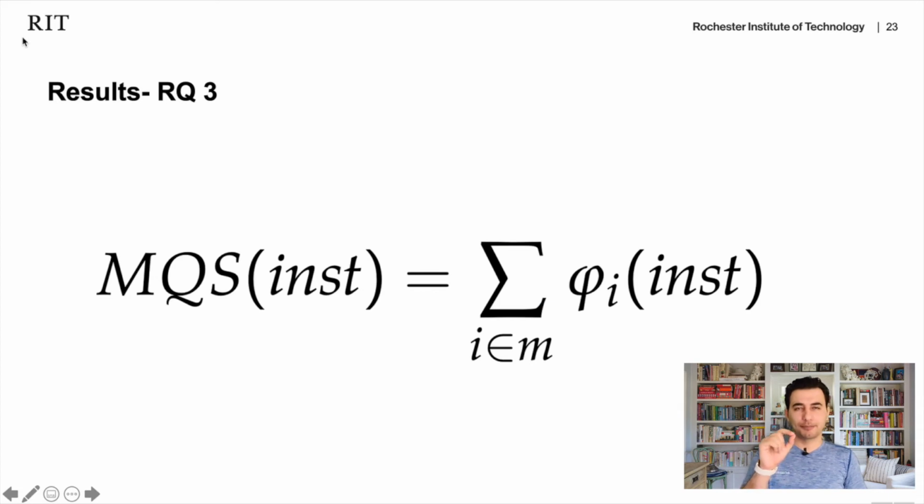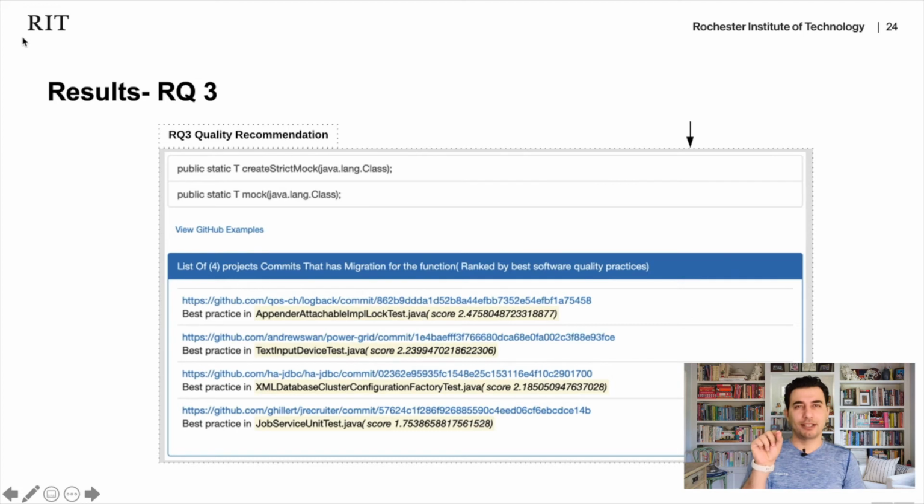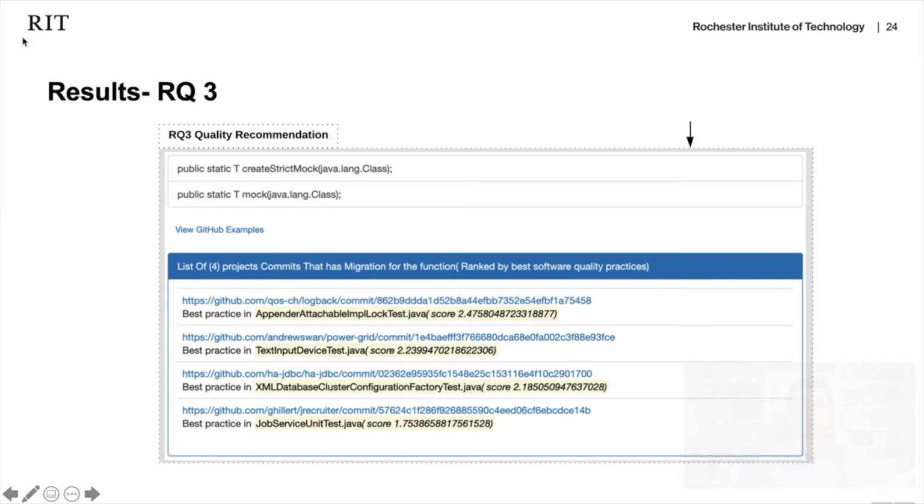For every single instance, we sum the coupling, cohesion, complexity, and readability, and we make it one score and rank them, so a developer can see the ranking and pick the best one. This is what we did, but we need to validate it. Is this scoring good or bad?